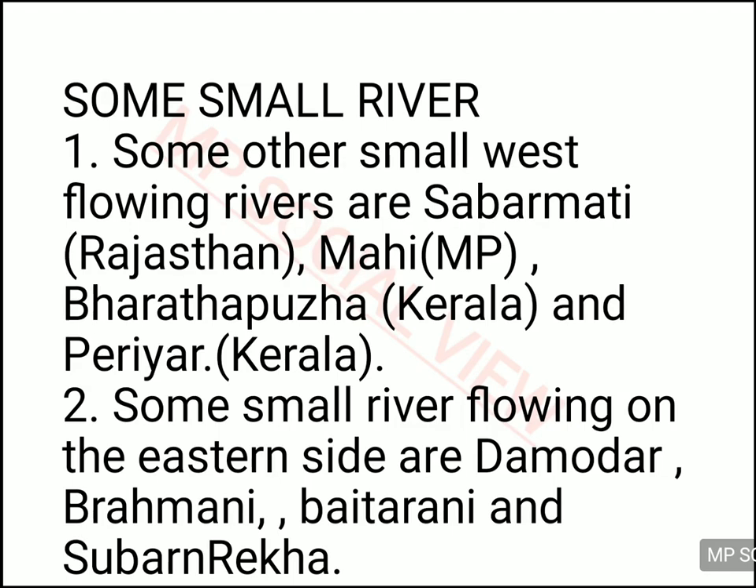There are some other small rivers also flowing in the peninsular side, some in the western side and some in the eastern side of the peninsula. Small rivers on the western side are Sabarmati in Rajasthan, Mahi in Madhya Pradesh, and Bharatapuzha and Periyar in Kerala. And some small rivers flow on the eastern side of the peninsula: Damodar, Brahmani, Baitarani and Subarnarekha.